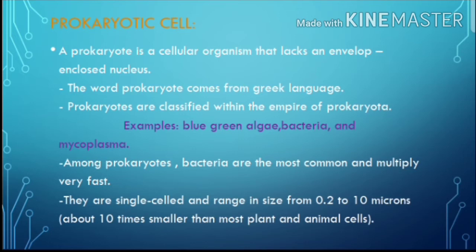Human beings also come under the eukaryotic cells because the human body is entirely made up of a number of cells. We have the nucleus, and we also have the genetic material DNA present inside the nucleus. We have many organelles bounded by respective membranes, such as mitochondria and endoplasmic reticulum, so we come under the eukaryotic cells. Prokaryotic cells are 10 times smaller than the cells of plants and animals, or eukaryotic cells.